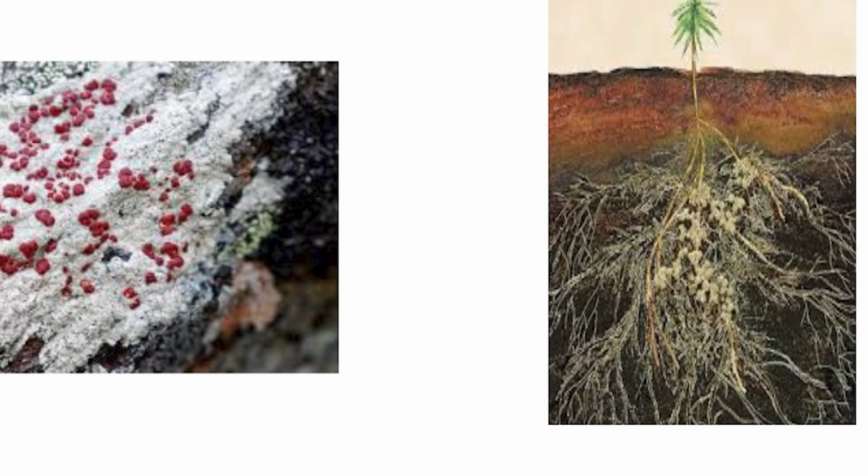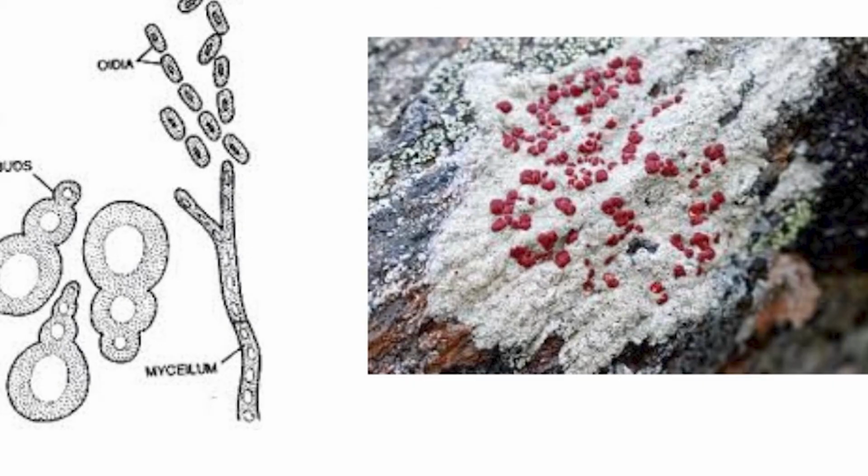One is called the endomycorrhiza, the other is called the ectomycorrhiza. Endomycorrhiza is present within the cell or between the cells, while the ectomycorrhiza forms a network outside the cell, meaning outside the body, outside the root. That is called the ectomycorrhiza, which we observe in the roots of some higher plants. The function of this mycorrhiza is to absorb nitrogen and provide it to the plant, because of that the plant gets more nutrition.